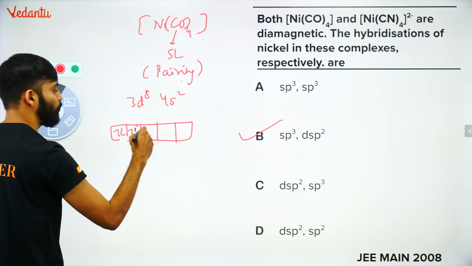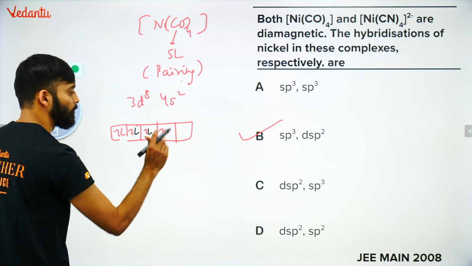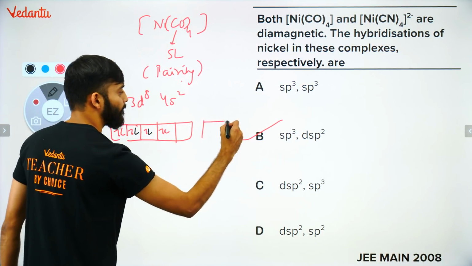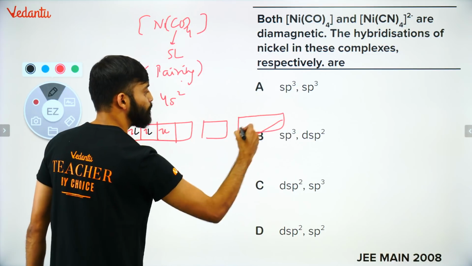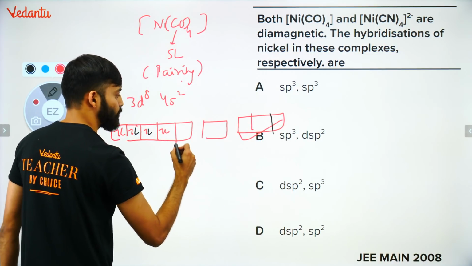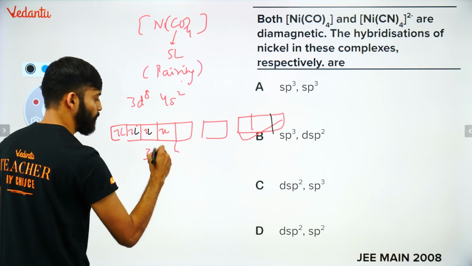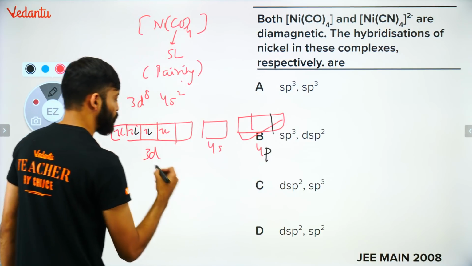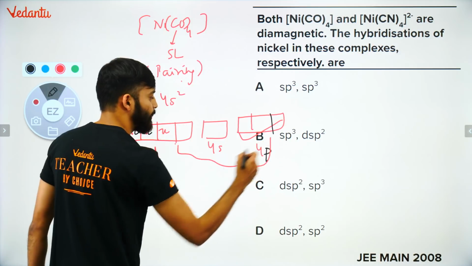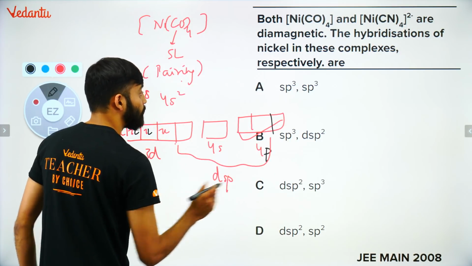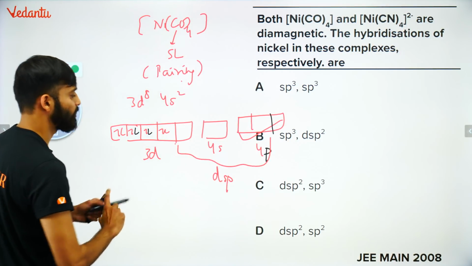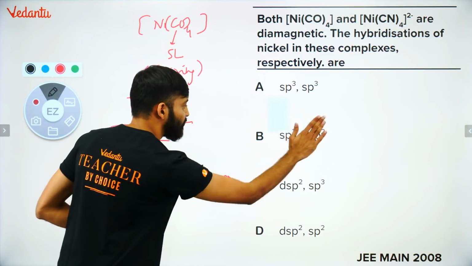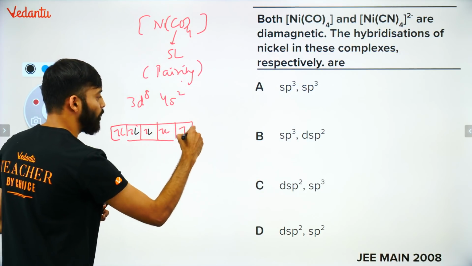1 2 3 4 5 6 7 8, right? This will be S, this will be P. This is 3d, this is 4s, this is 4p. So this will take sp3 hybridization. मैंने एक छोटा सा गलती कर दिया, प्लीज मुझे माफ करना, I did a mistake. So here all things will pair up.